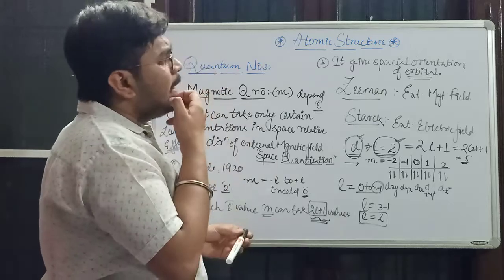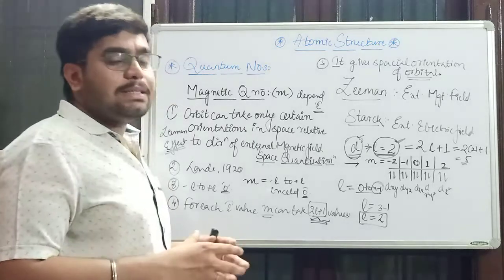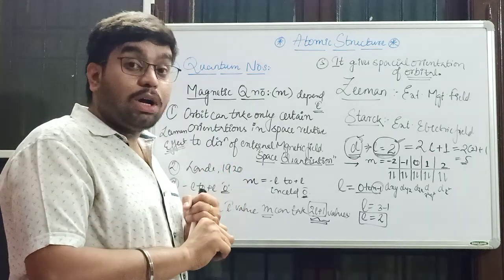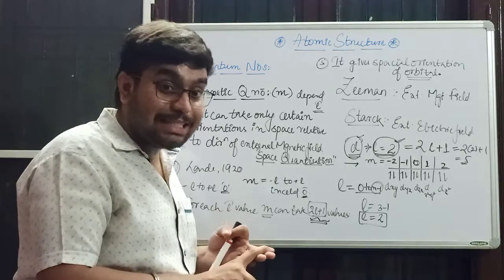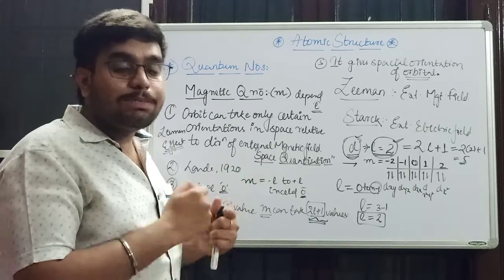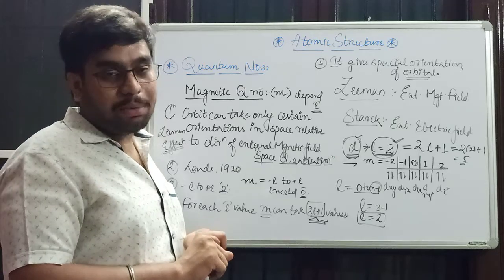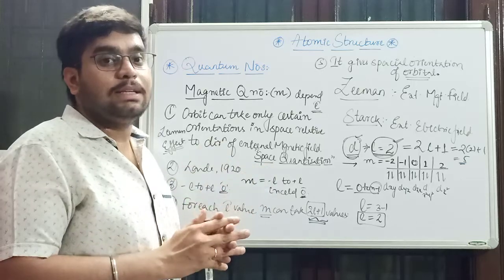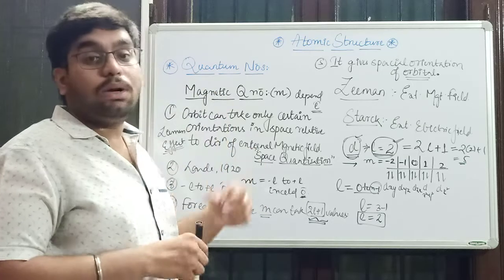Then what does this quantum number give? Previously, the principal quantum number gave us the size, energy and number of the orbit to which the electron belongs. What did L give us? The azimuthal quantum number gave us the shape of the subshells. To be more clear, s, p, d, f are subshells. Then what does the magnetic quantum number give?